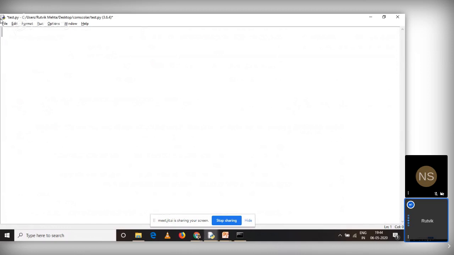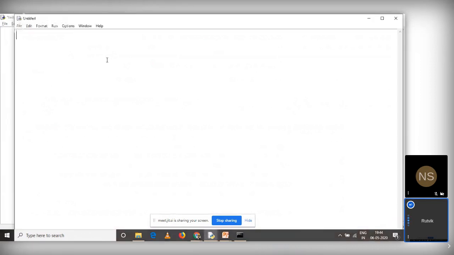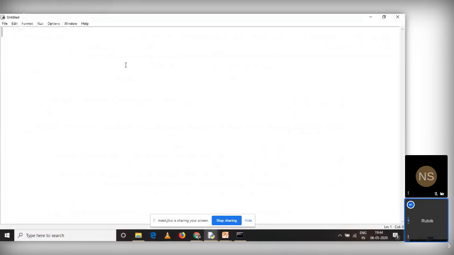So let me create a sample file called test.py, or let me create a new one. I'll call it math.py or mathematics.py, anything. I'm creating two functions over here: define add, which will accept num1 and num2, very simple thing. Then I'll say return num1 plus num2. Next, define sub, for example subtraction, again num1, num2. I'm just giving you a small example. You can have anything over here.